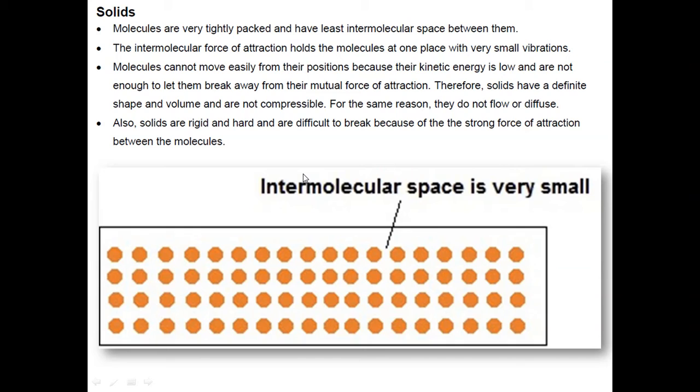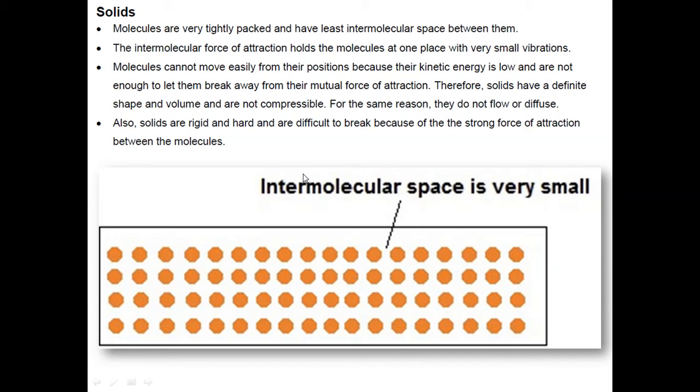For the same reason they do not flow. We already knew that solids do not flow or diffuse. Diffuse means if you put two solids together and apply force, they will not intermix with each other. Diffuse means intermixing of two substances.